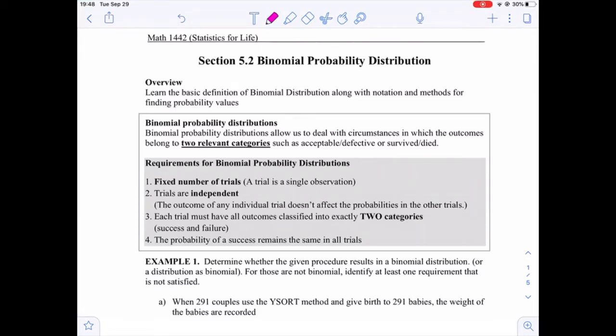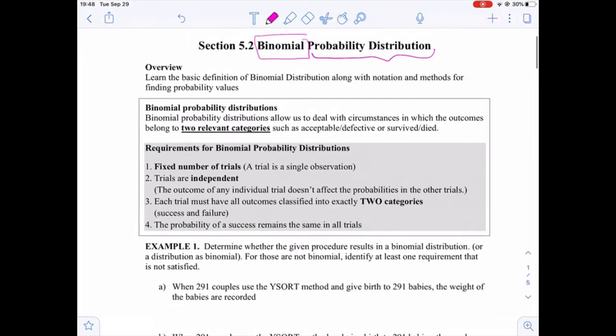Section 5.2 is about one of the probability distributions. This distribution is called binomial distribution. Now the question is, what is the binomial distribution and when can we say that a given probability distribution is binomial? Here we have some conditions or requirements for a probability distribution to be binomial.